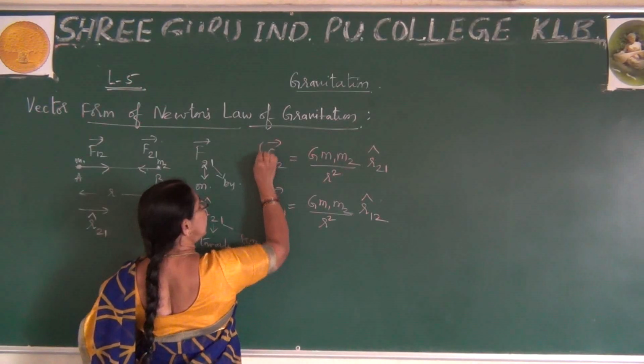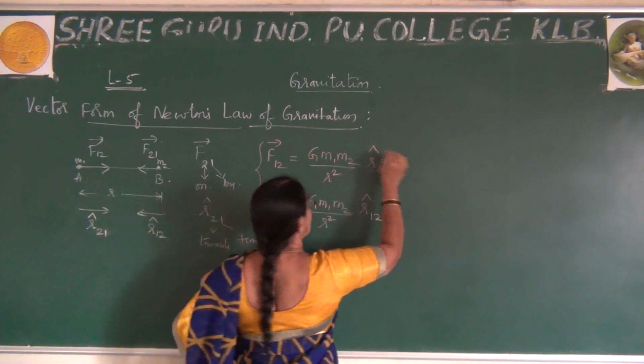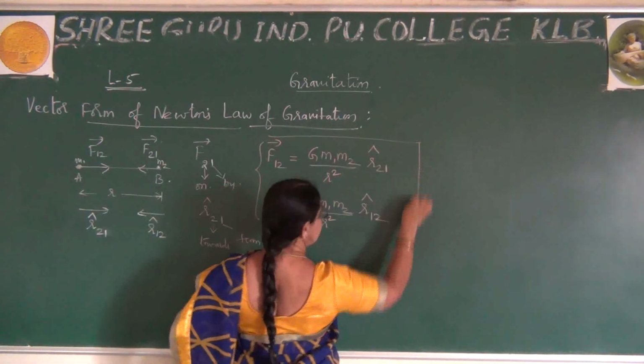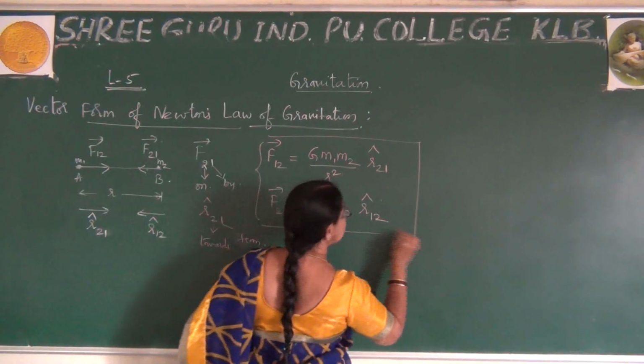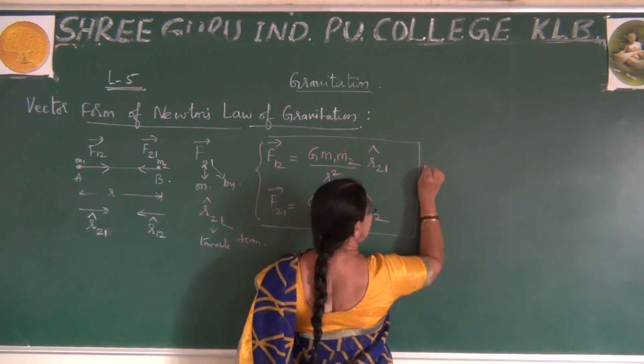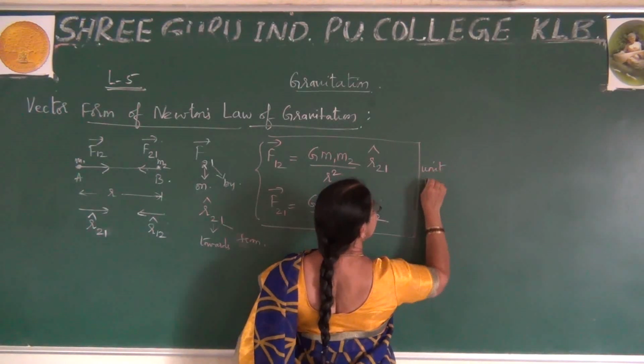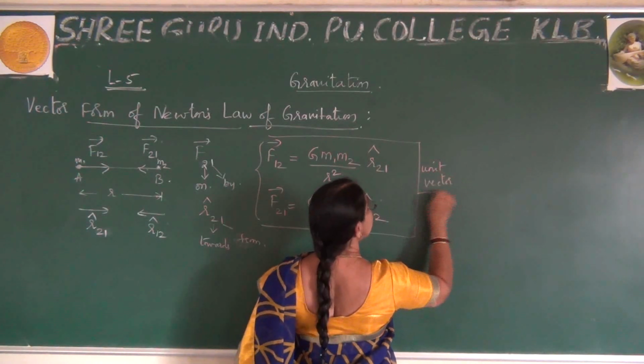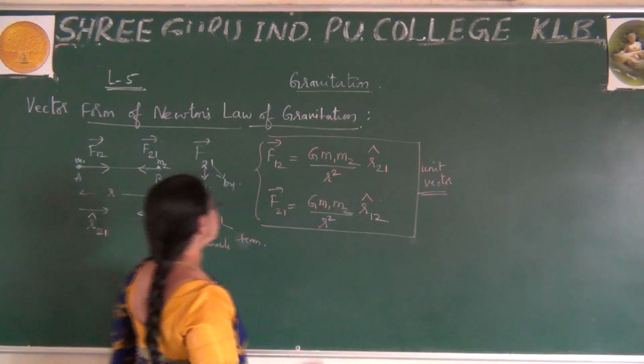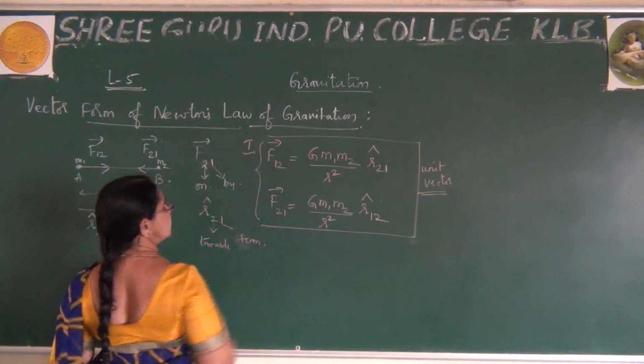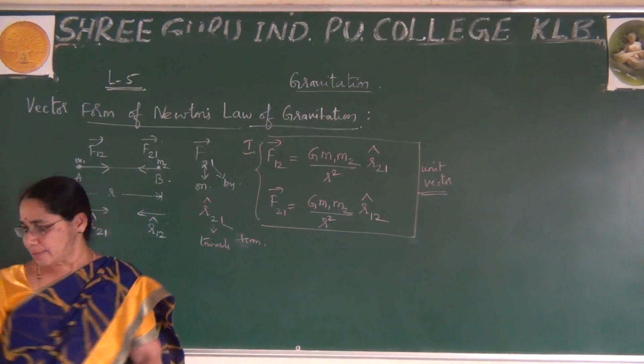So what does this complete expression explain? This explains the unit vector. Whenever you want to write this in unit vector, you write this in vector. This is the first method.